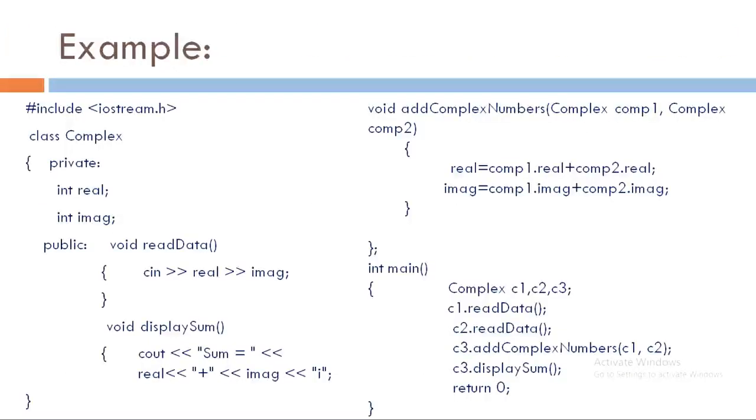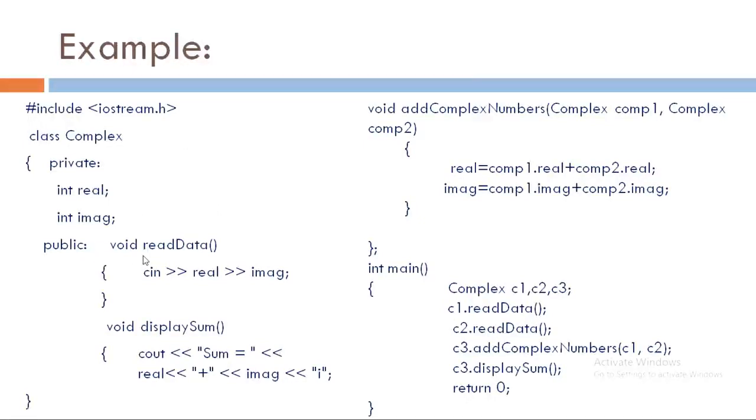Here is the example of passing and returning objects as an argument. See the example of class complex, which is having two data members, int real and int imaginary. In complex numbers we have two parts, real part and imaginary part. So these two data members are used to hold the real and imaginary part of a complex number.